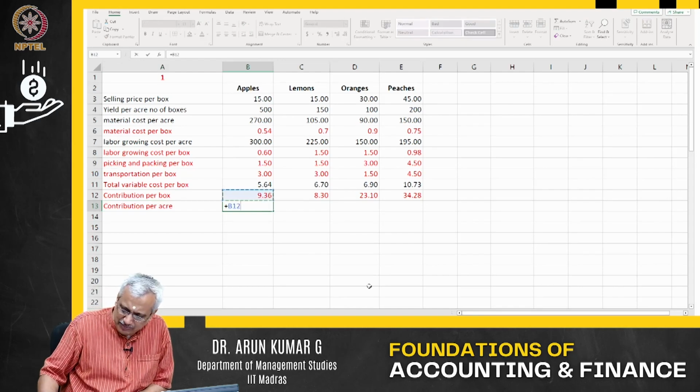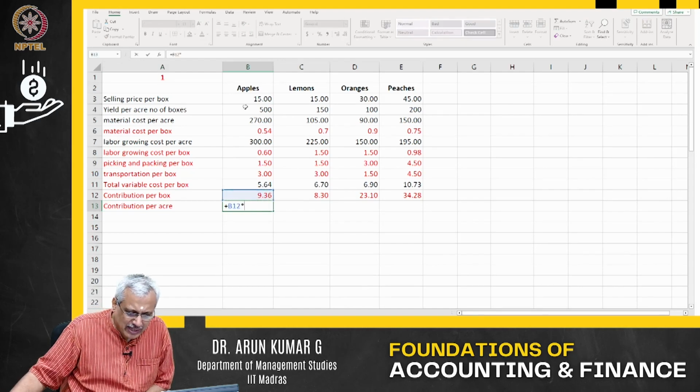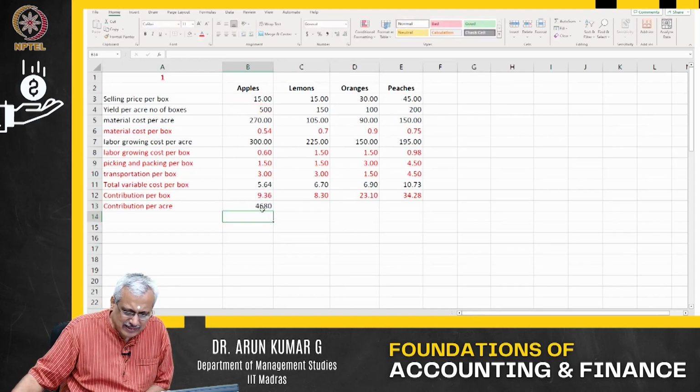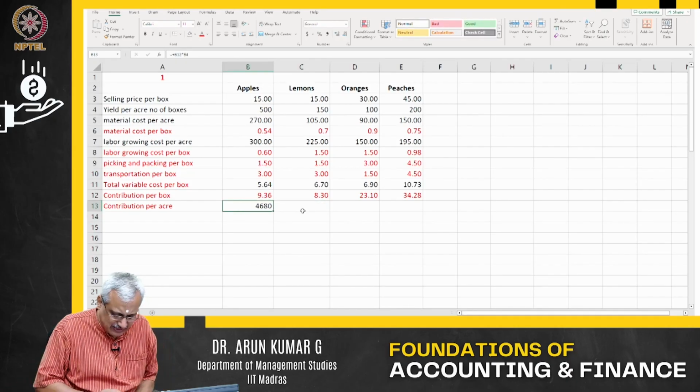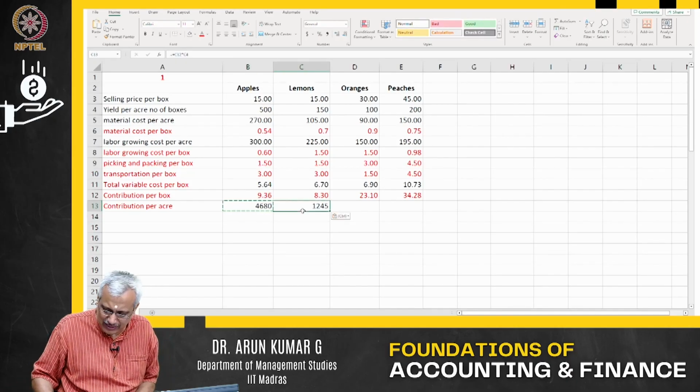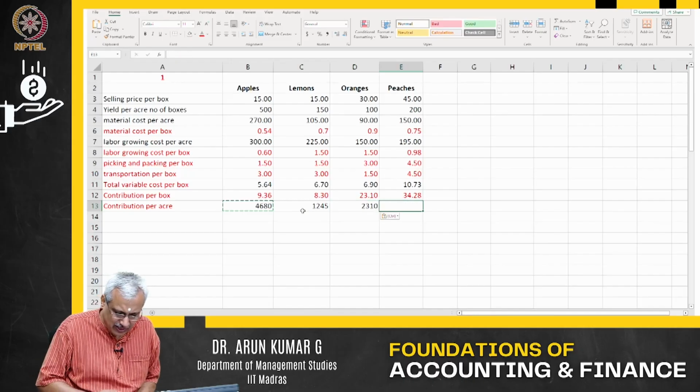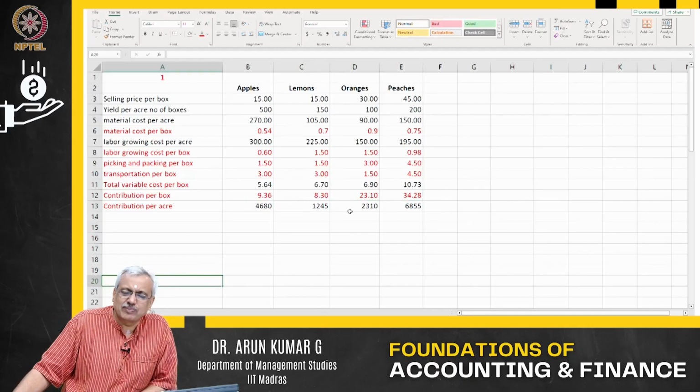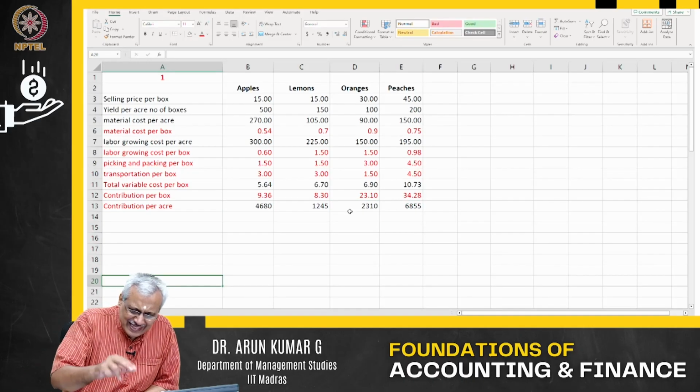So this is the contribution per box. How many boxes am I going to get per acre? This is the number of boxes I am going to get per acre. So my objective function in this particular case is to maximize this part of it. We calculate contribution per acre. Now you can see that your ranking is different.